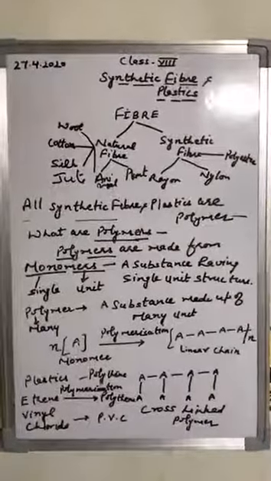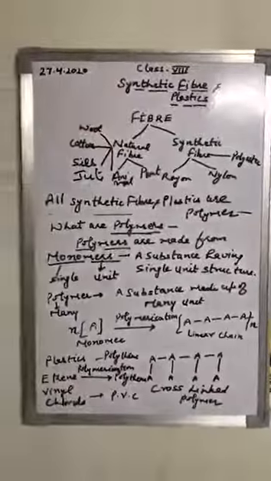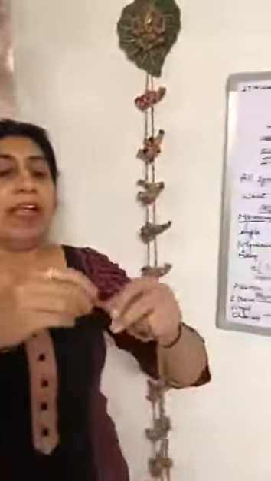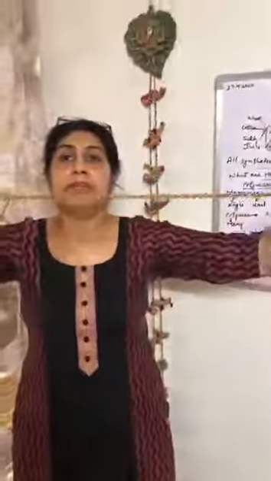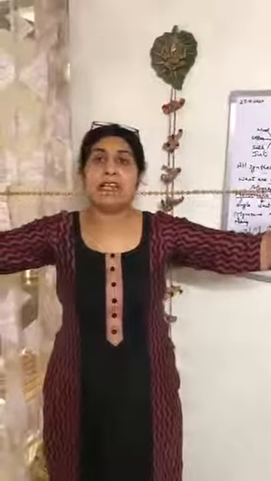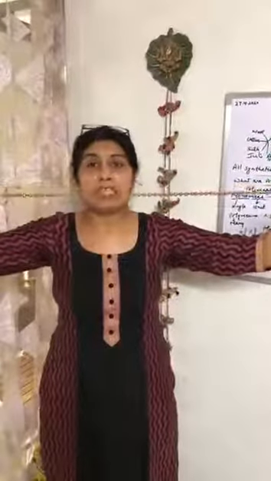Now this is about monomer and polymer. See here, beta, if this is a single bead, this single bead is a monomer, but when all these beads are combined, they form a linear chain polymer. So this is the difference between monomer and polymer.